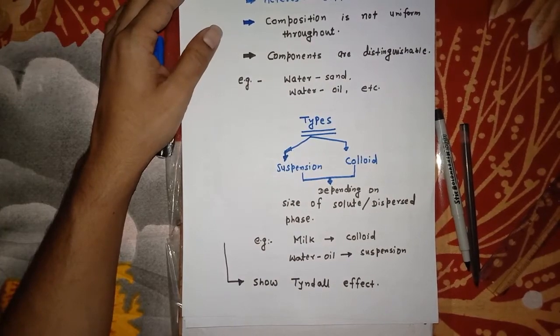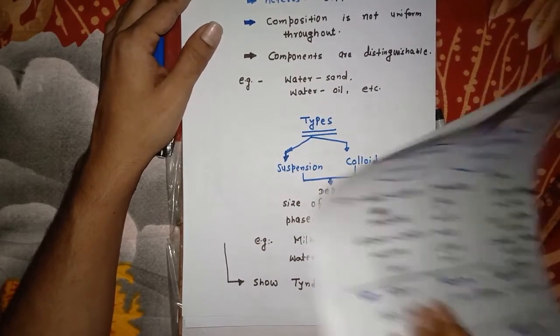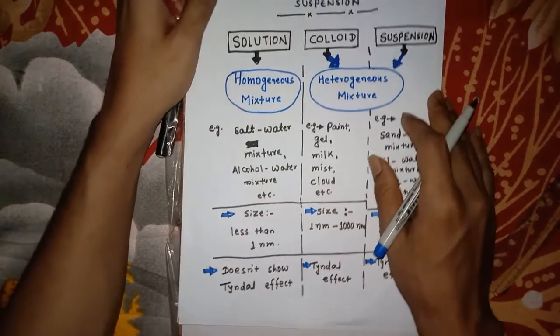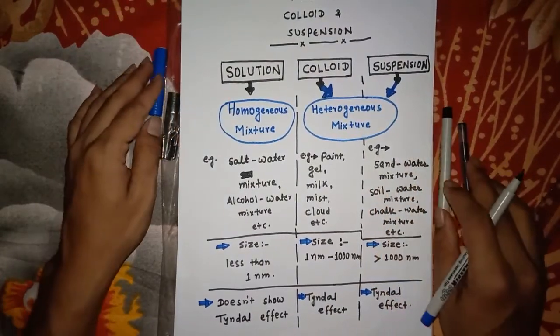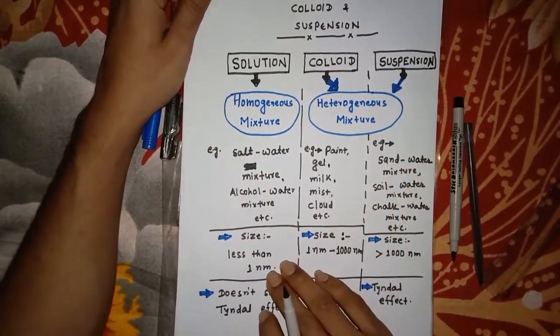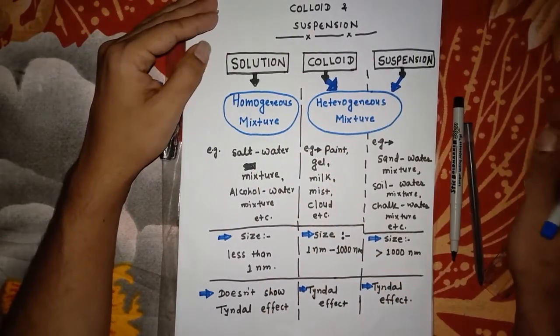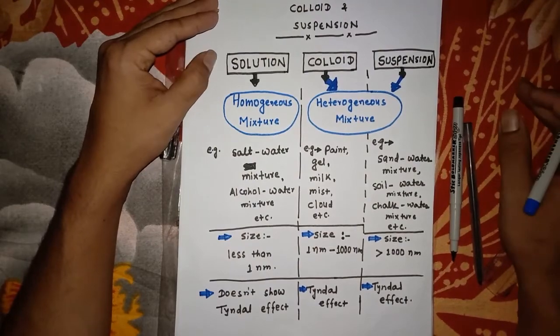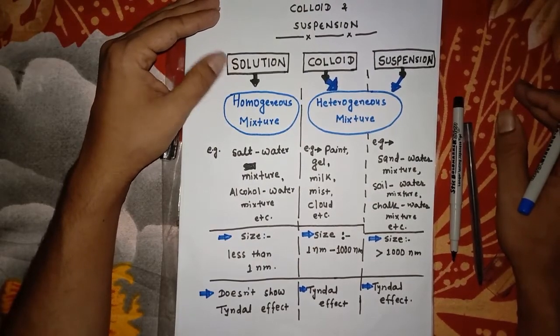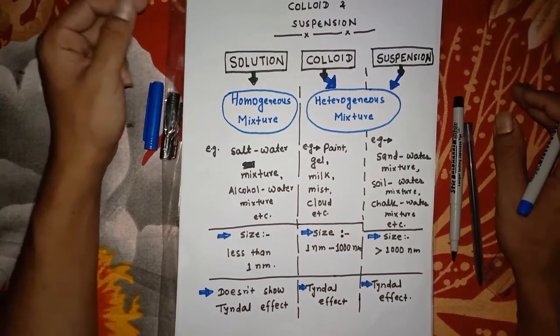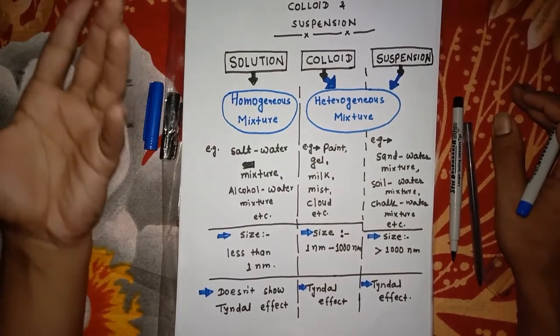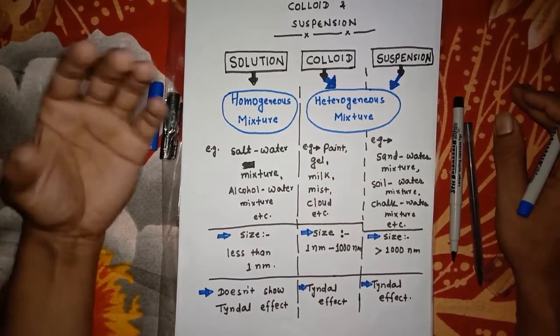So what are the main differences between solution, colloid, and suspension? I have given you some idea about it. A solution is also called a homogeneous mixture, and colloid and suspension are types of heterogeneous mixture. For example, an alcohol and water mixture. Its particle size is less than 1 nanometer.